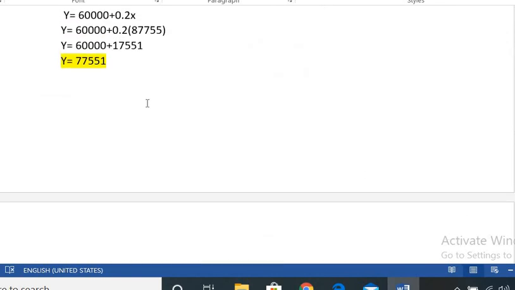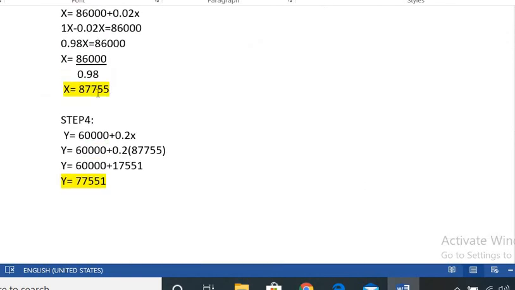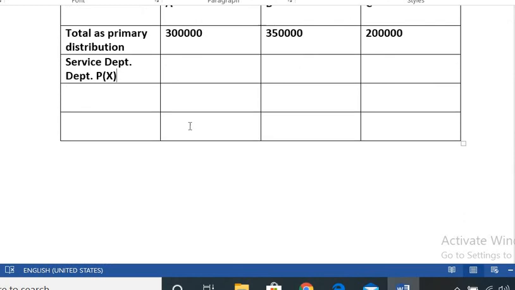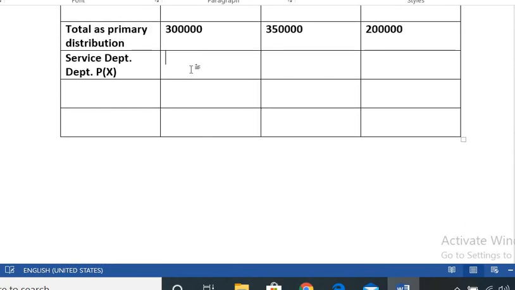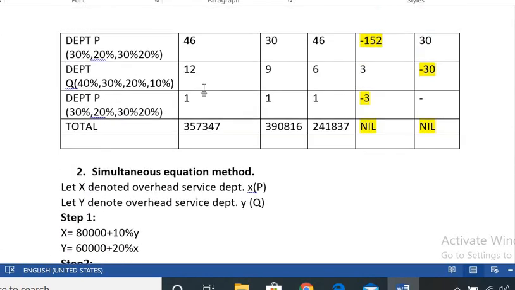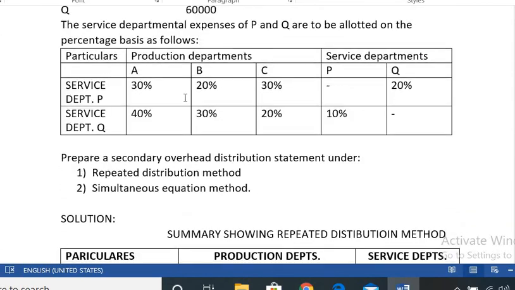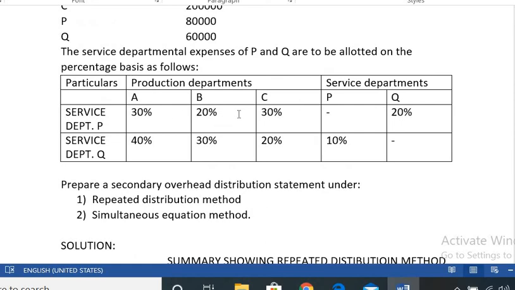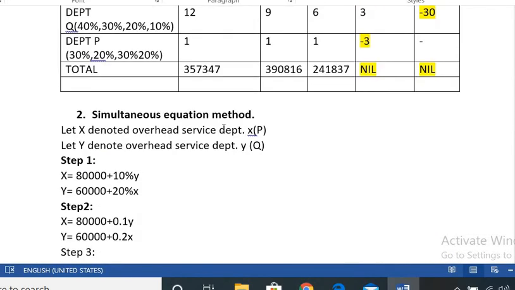How much is the x value of the service department? 87,755. We have to take the given ratio. Here the given ratio for the production departments is 30%, 20% and 30%.